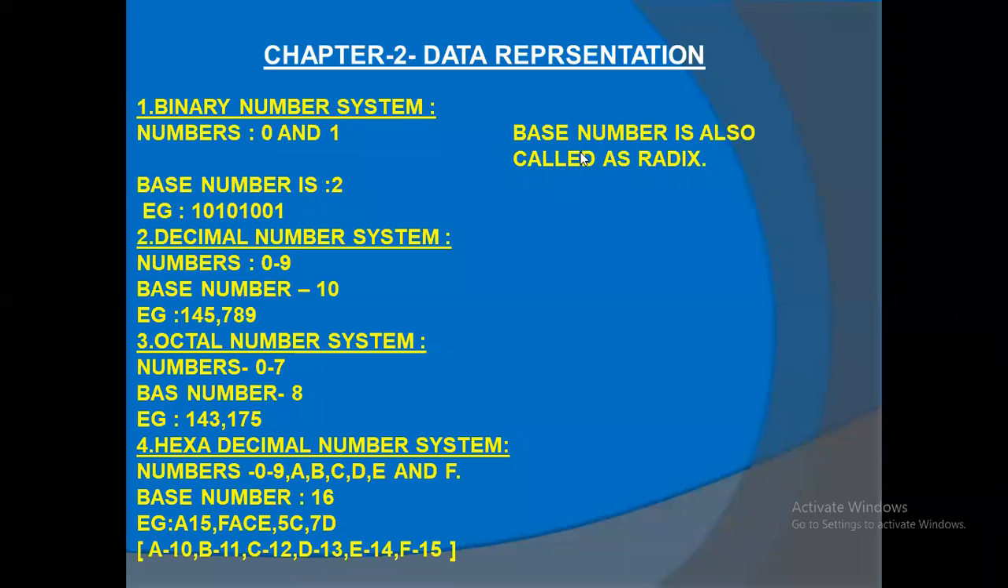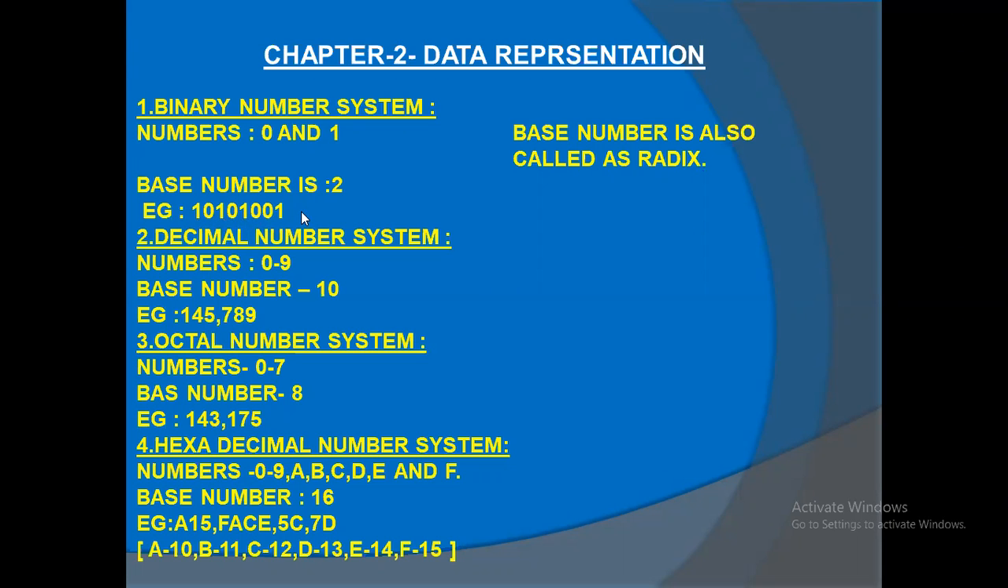The base number you can see on the side. The base number is also called the radix, R-A-D-I-X. Any one term they might use. Now you are clear that there are 4 types of number systems. In the binary system, 0 and 1 are called binary numbers, so its base number is 2. For example, 1010. Likewise, combinations of zeros and ones are called binary numbers. These are examples of binary number systems.